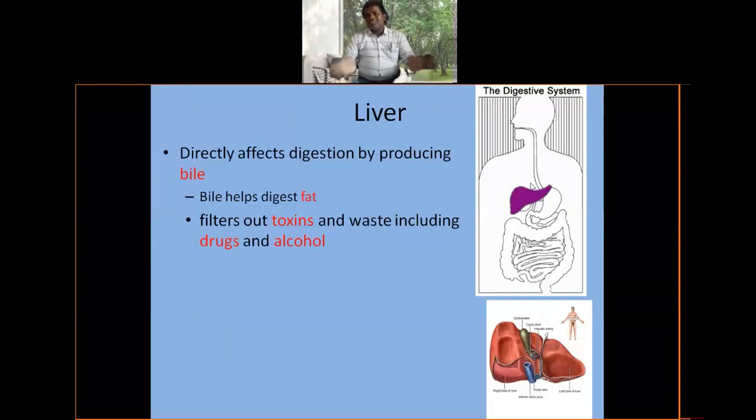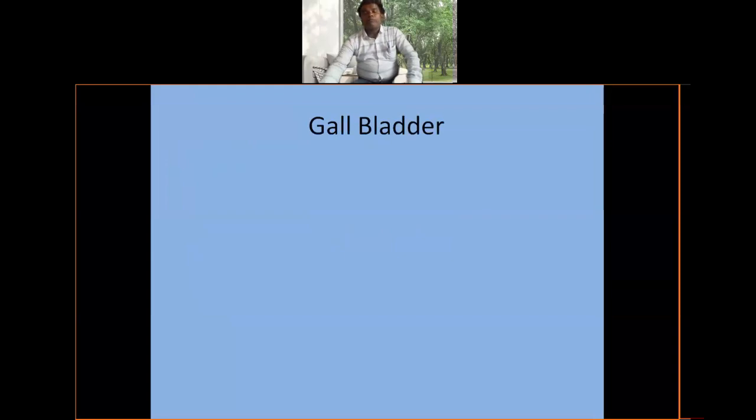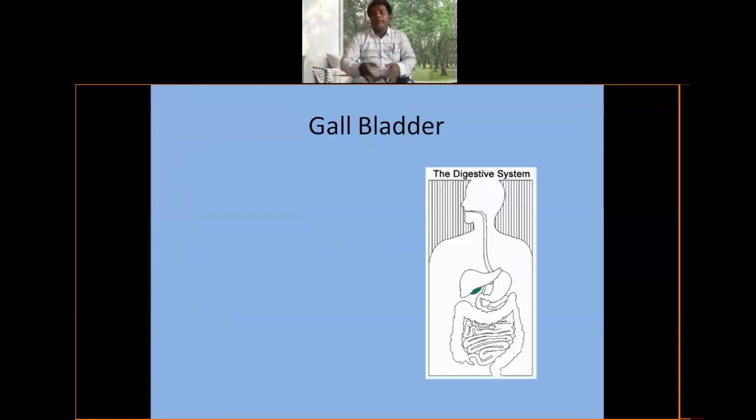Now, the liver helps filter out toxins like waste, drugs and alcohol. Sometimes people consume toxic substances like Eldrin in suicide cases. Our liver protects us from that type of drugs, alcohol and toxins. That is called detoxification. The liver is responsible for detoxification.